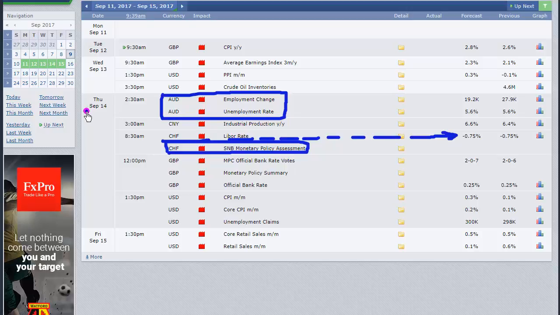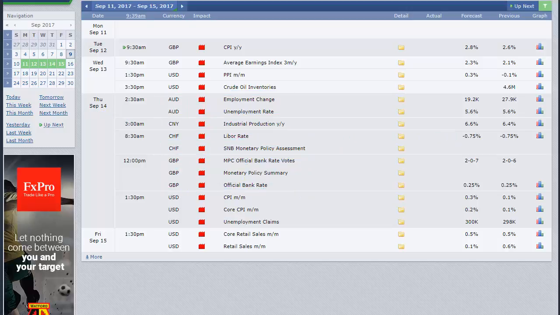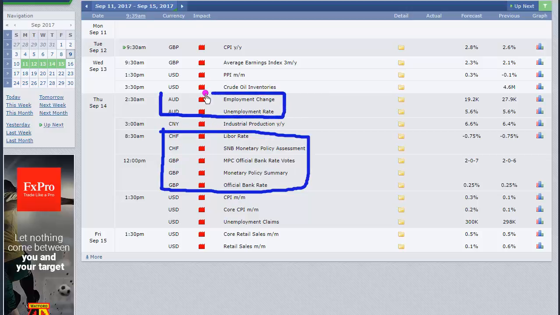In fact, Thursday has almost all of these heavyweight high impact news announcements. We have an interest rate again from the sterling pound, followed by the monetary policy statements, and the official bank rate again for the sterling pound, still the same Thursday. I think these are basically what the long-term trader should keep in mind: the interest rate announcements for both the sterling pound and the Swiss franc, then the employment change and unemployment rate for the Australian dollar. Long-term traders should pay attention to that.